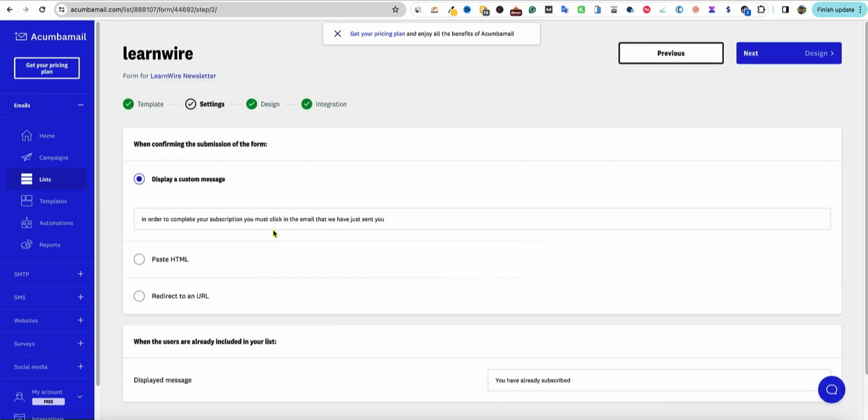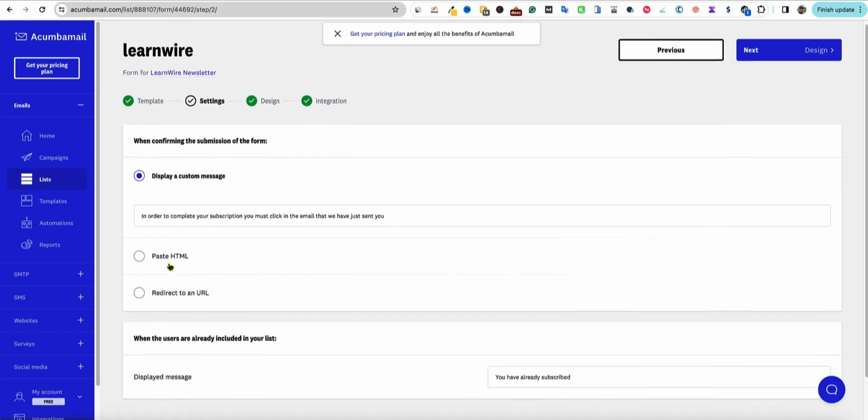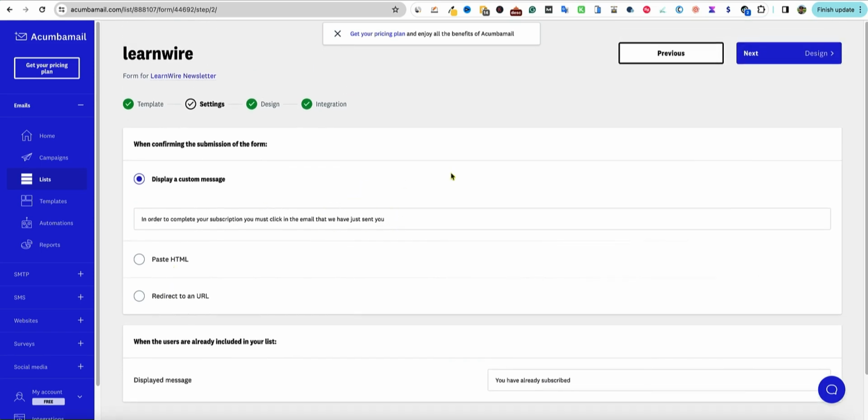Display a custom message: in order to complete your subscription, you must click on the email that we have just sent you. Paste HTML, redirect to a URL. Where is the design? Where are we able to go in here and design? You have subscribed. We can control what we want to say right there. I don't want to change that.